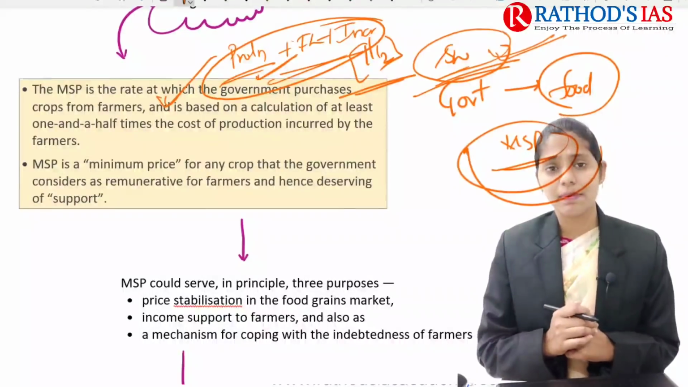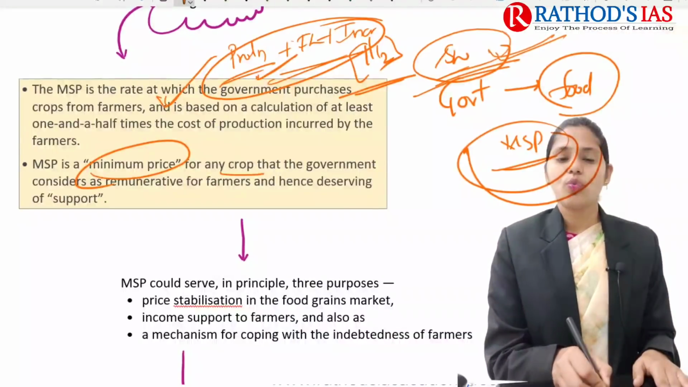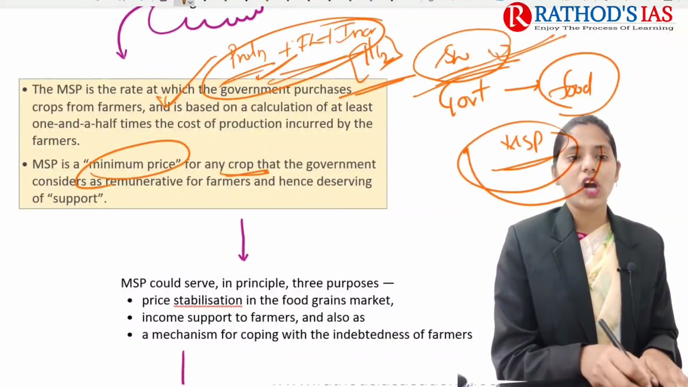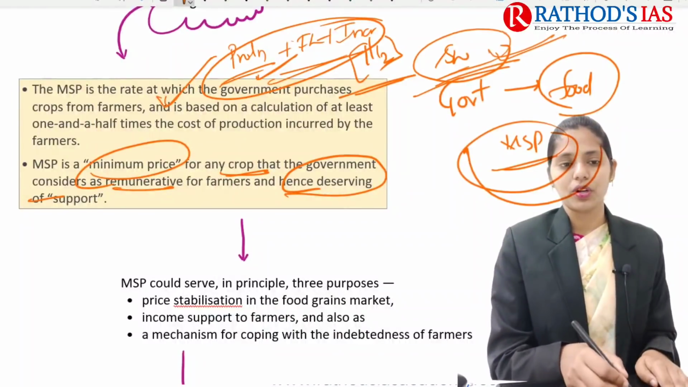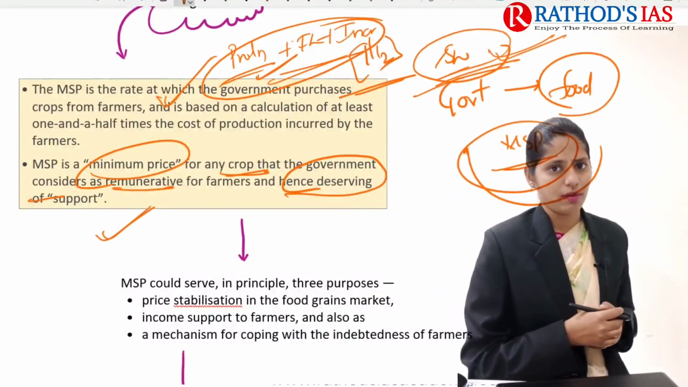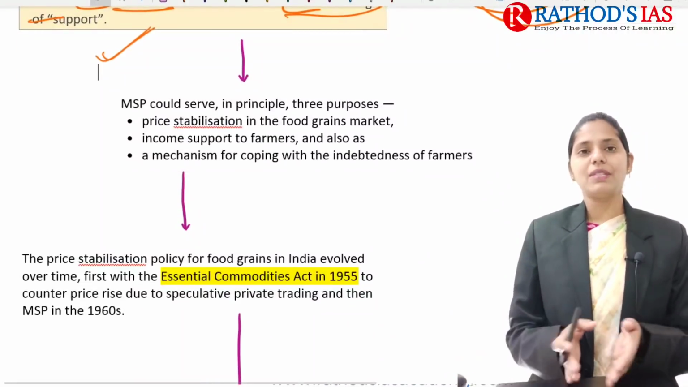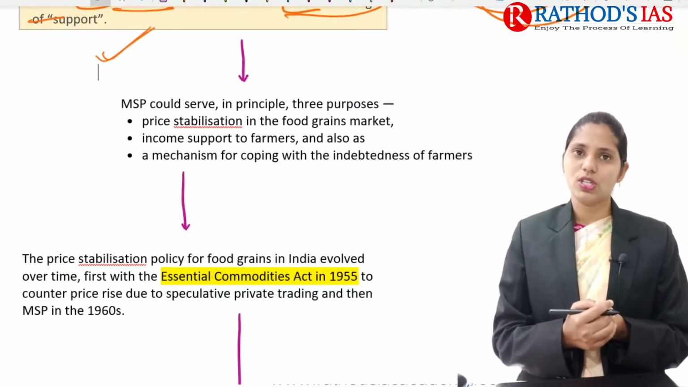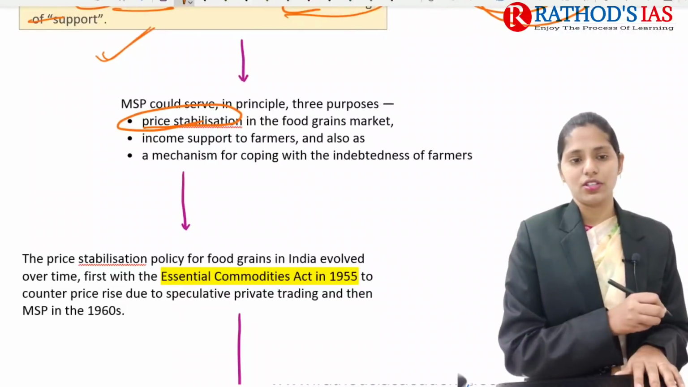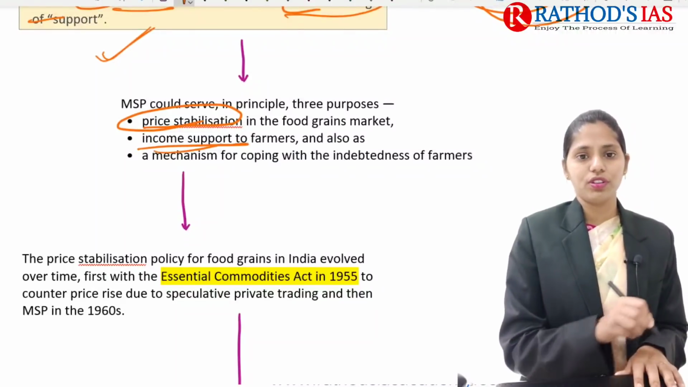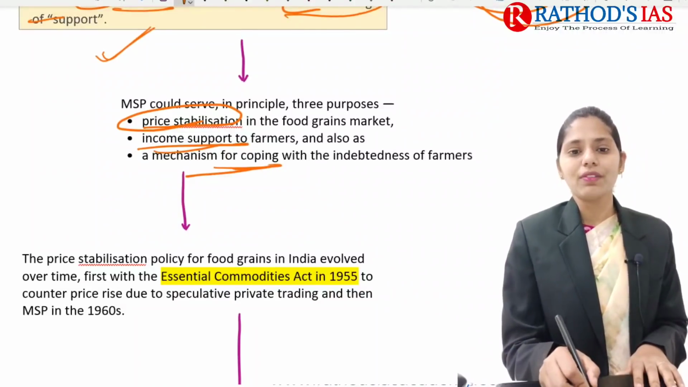So in short, what is this MSP? MSP is a minimum price for any crop that the government considers remunerative for farmers. Hence, it is deserving of support. Okay, it is like a support given to the farmers. And MSP is mainly based on three important principles. So what are those principles? The first one is price stabilization. The second one is income support for the farmers, and also it is focusing on a mechanism for coping with the indebtedness of farmers.